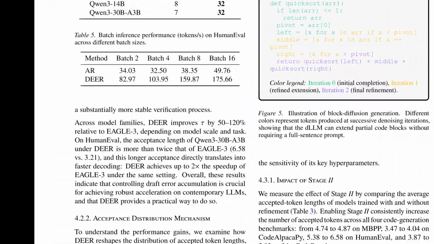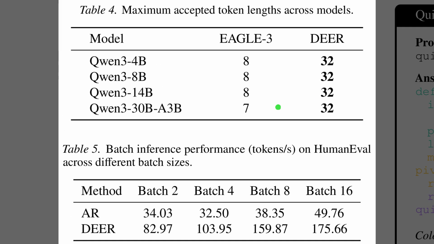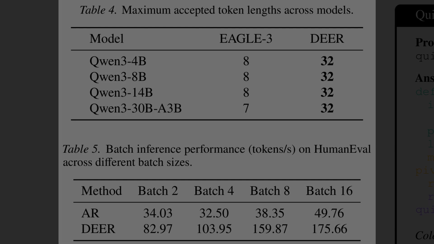Table 4 shows that the diffusion drafter can sustain much longer best-case accepted runs, which matters because longer runs mean fewer costly verification interruptions. The full table reports maximum accepted token length, meaning the longest contiguous draft segment the verifier kept. In the DEER column, the maximum reaches 32 tokens. In the EAGLE-3 column, the maximum stays under 10 tokens, even on Qwen3-30B-A3B. Table 5 then shows throughput on HumanEval, where tokens per second rise with batch size for DEER.